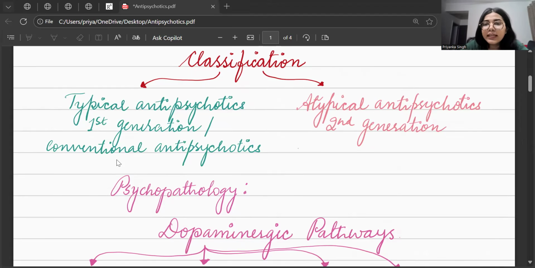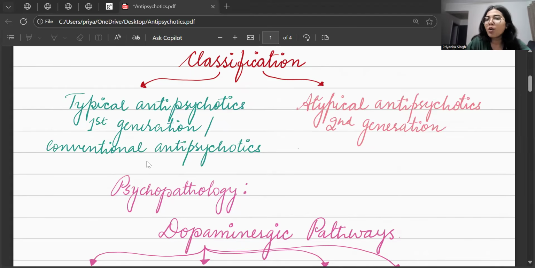Now, why did we need second generation antipsychotics? Because according to the studies or the evidence, it was seen that the side effects associated with typical antipsychotics were very severe, and they were one of the major reasons of medication non-adherence or non-compliance.